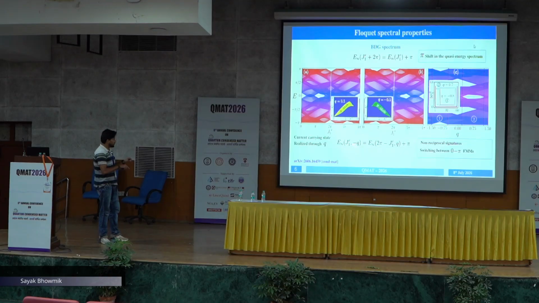Now interestingly, for a current carrying state, which is realized for a finite value of Q, if we change the sign of Q, that is also accompanied by a pi energy change. That means the system selectively realizes topological zero modes and pi modes in different Q sectors, which is realized by externally injected supercurrent.